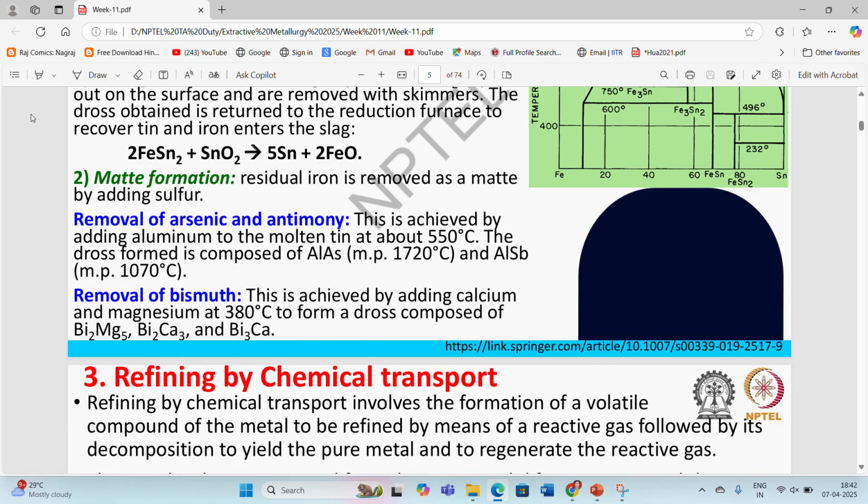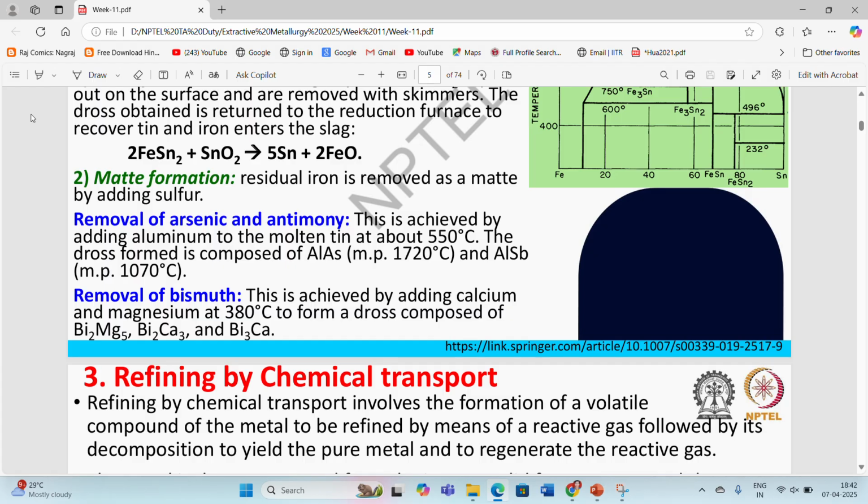Then in the third step, we remove the bismuth. This can be achieved by adding calcium and magnesium at a temperature of around 380 degrees Celsius to form a dross composed of Bi2Mg3, Bi2Ca3, and Bi3Ca.